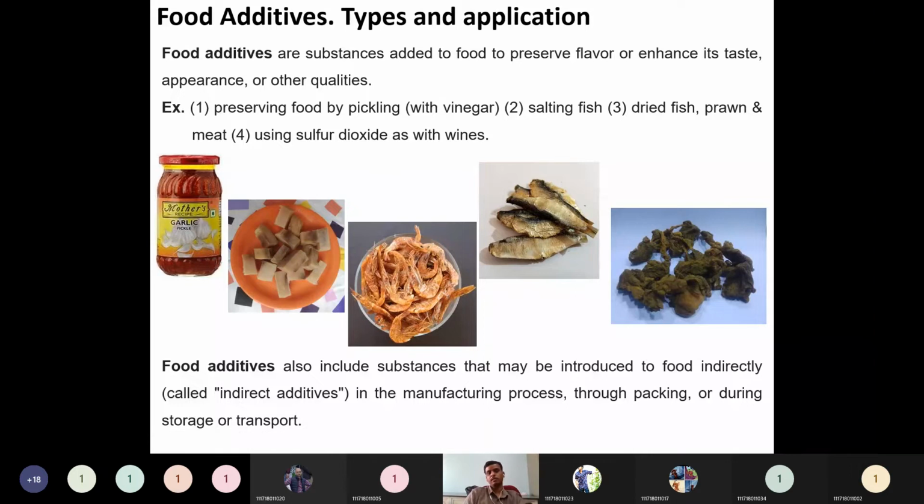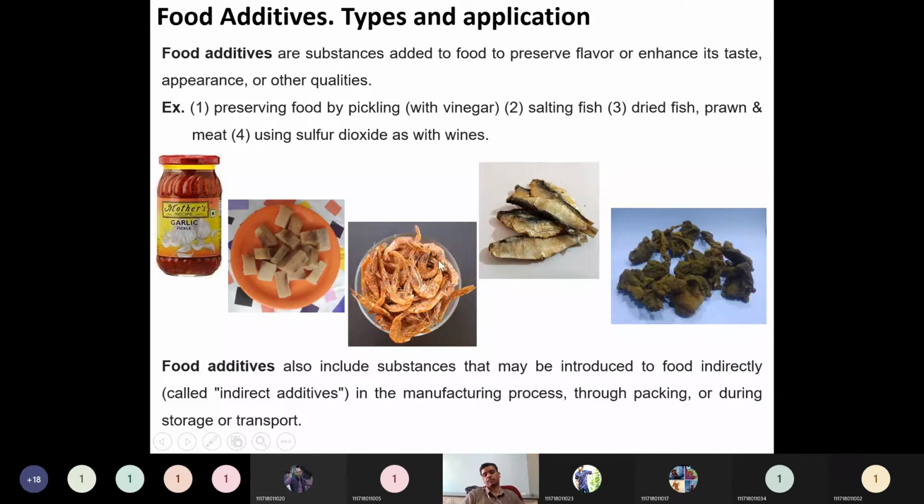Why do we use salted fish? In order to preserve the fish for a long period of time. Salting kills the bacteria, so that the fish can be consumed for longer and its shelf life is increased. A raw fish we have to consume within 1 day, but when you apply salt with a suitable technique, it is preserved for a long period of time.